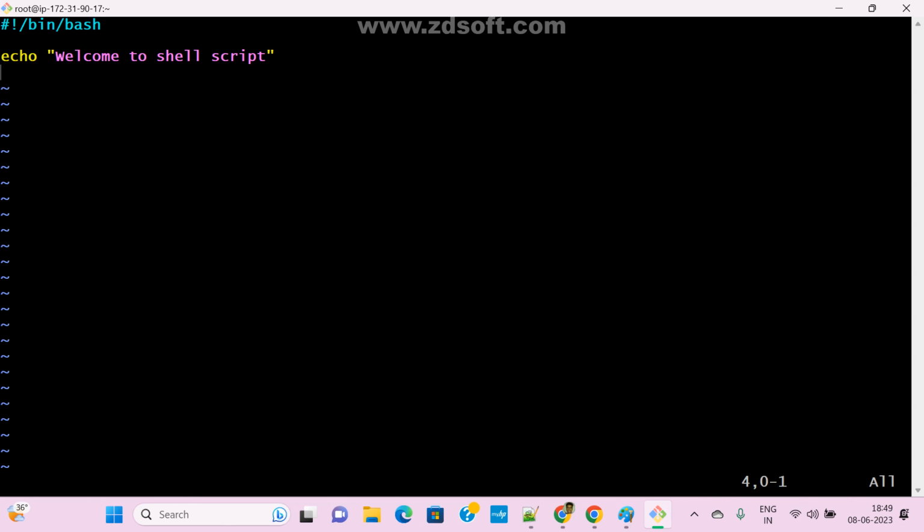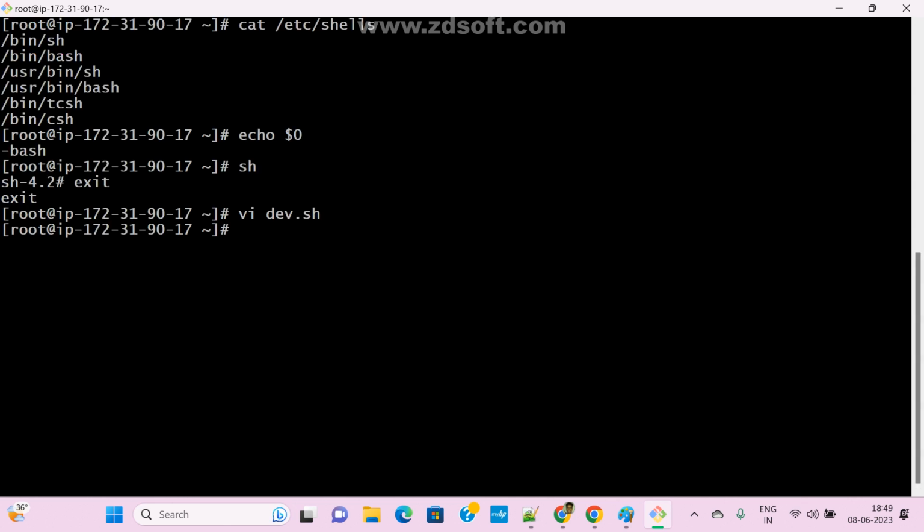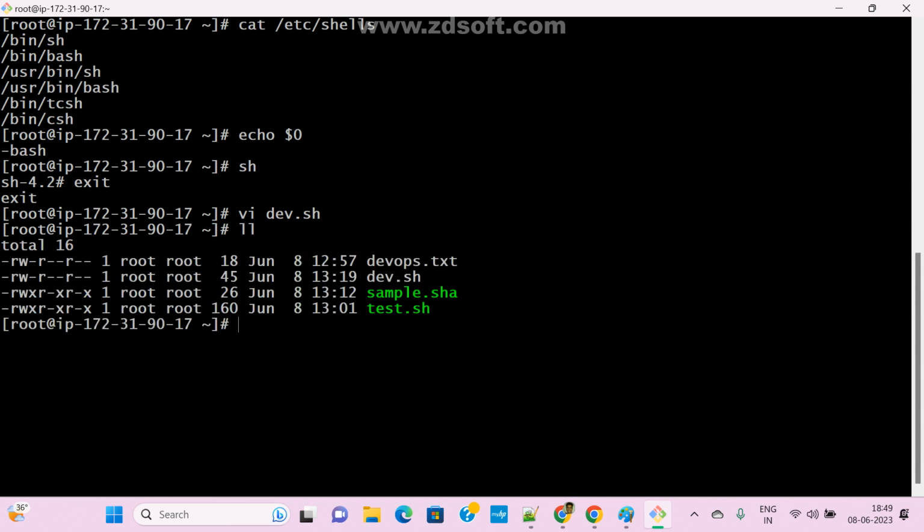Now escape, colon x, and I save the file. Now observe here, ll. This is the dev.sh file, with only read and write permission. Now I am trying to run this file. How to run your shell script file? We can run it in multiple ways, right?